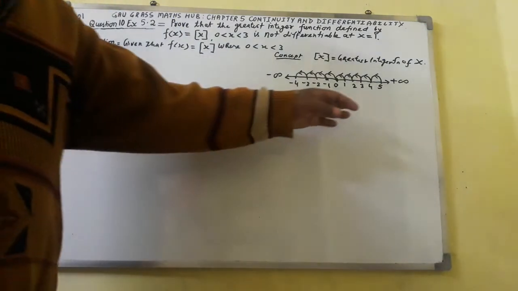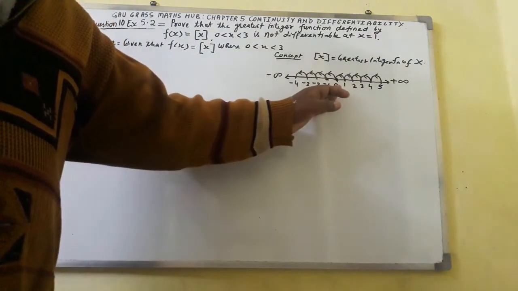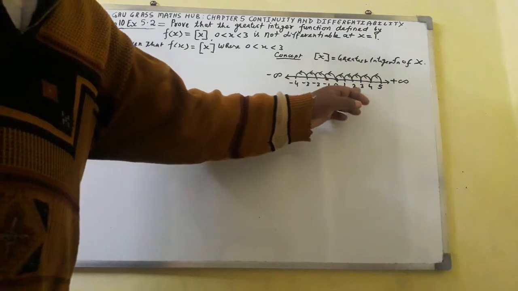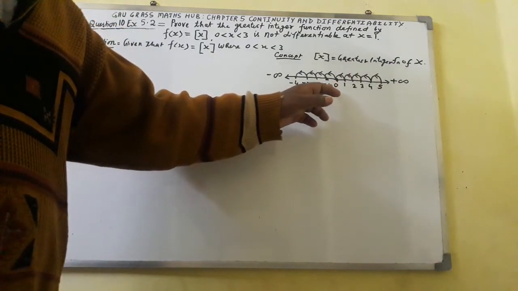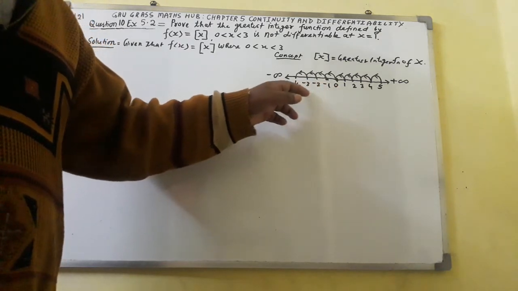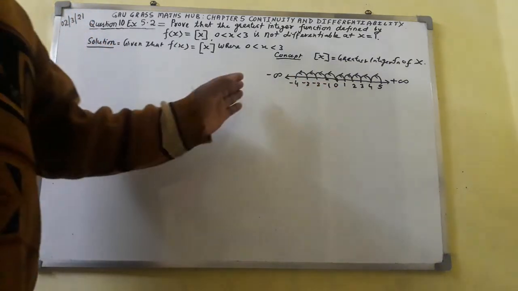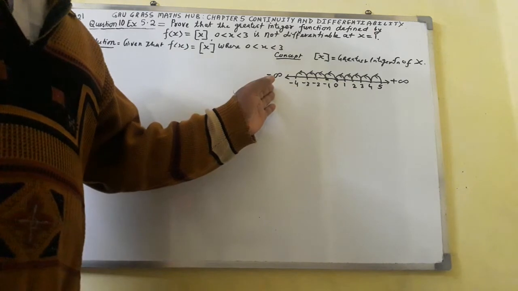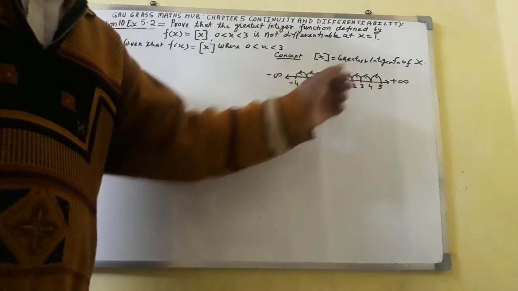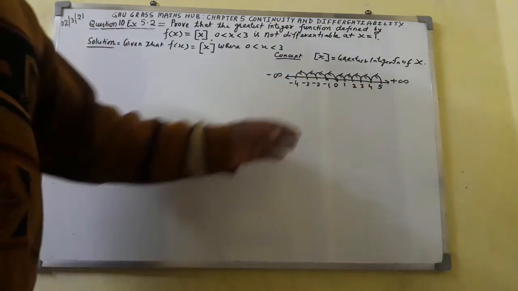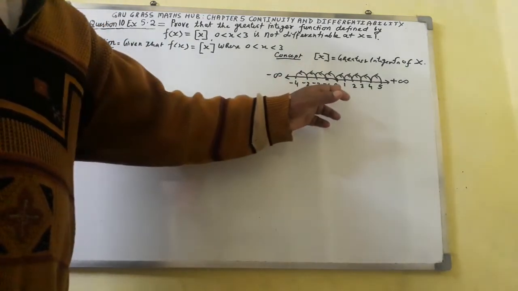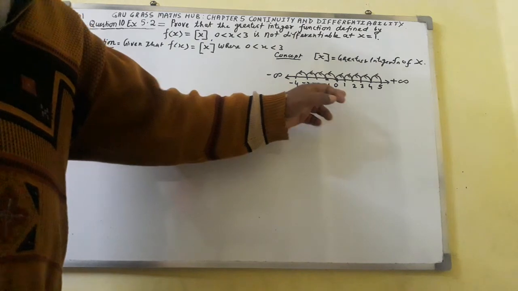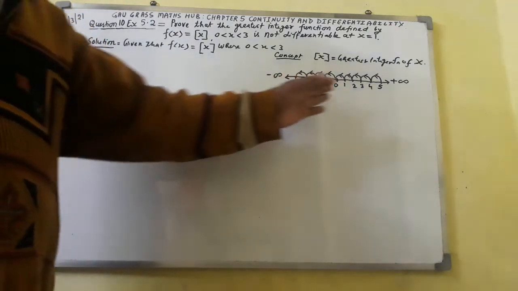Here you can see 0, 1, 2, 3, 4, 5, and to the left side of 0: minus 1, minus 2, minus 3, minus 4. Integers, positive integers, negative integers, and 0 is also an integer, are shown on the number line like this.